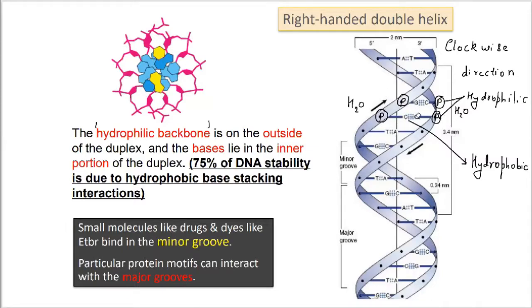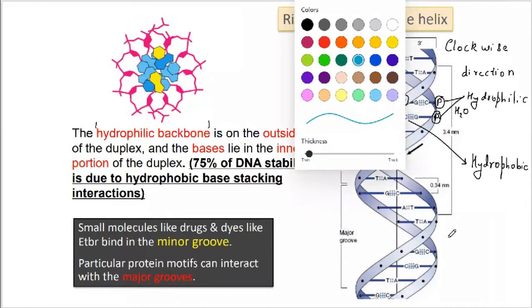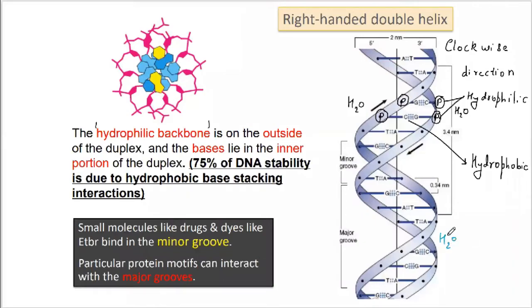Here the intramolecular hydrogen bonding is going to take place between the nitrogenous bases, whereas intermolecular hydrogen bonding formation occurs between the water molecules and the phosphate backbone. The sugar phosphate backbone makes intermolecular hydrogen bonding with the water molecules. So you can find the water molecules here, and the bonding produced here would be intermolecular hydrogen bonding.